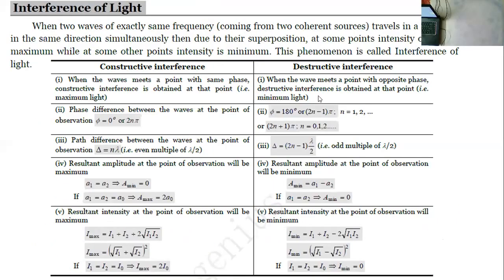Okay, guys, hope you all understood the formulas we discussed till now. Now we will cross check what topics we discussed, and then we will start solving the problems. Interference of light and constructive and destructive interference we already discussed.